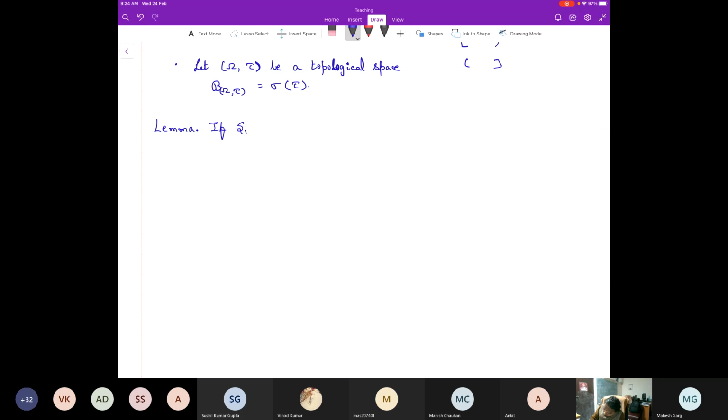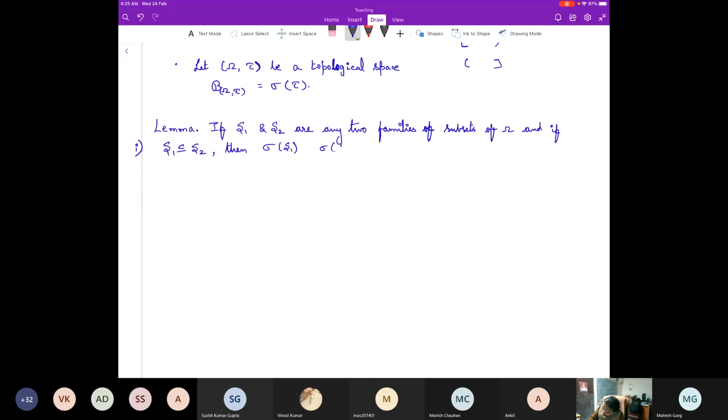So if S1 and S2 are any two families of subsets of omega, and if S1 is contained in S2, so what can you say about sigma of S1 and sigma of S2?